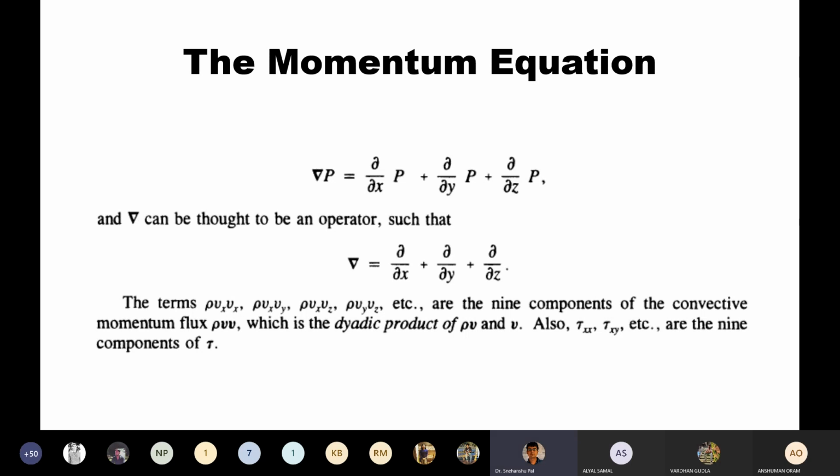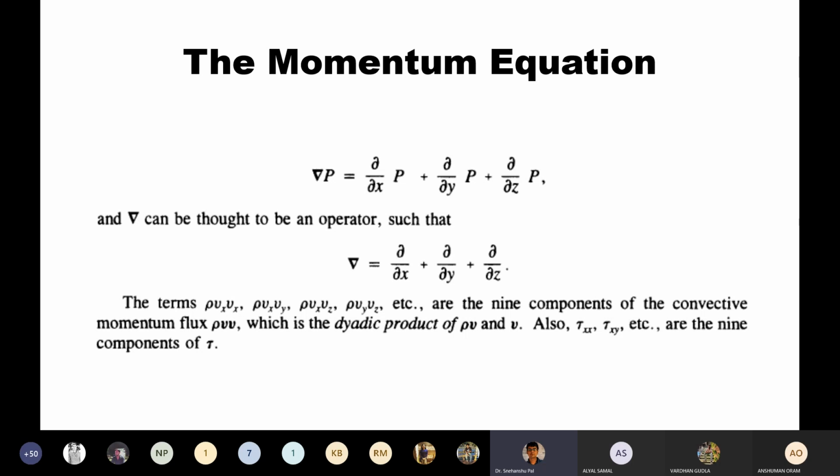Now we want to represent them in differential and vector form. How will it look? Vector notation can reduce all these terms to one equation.